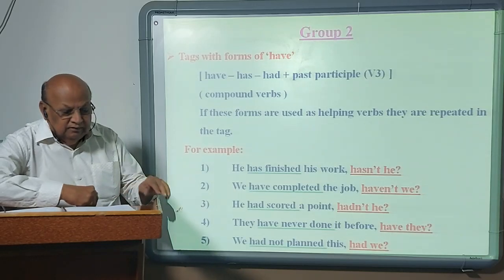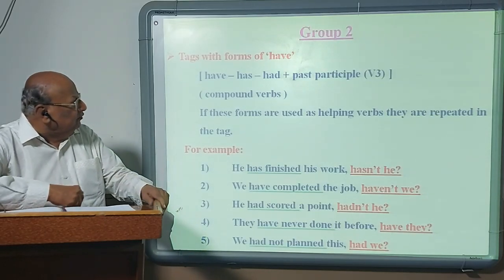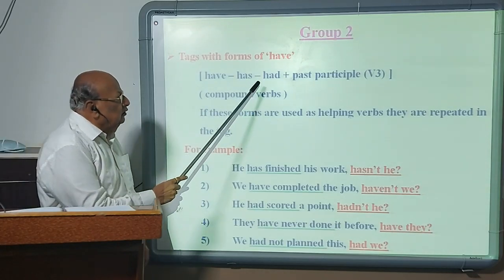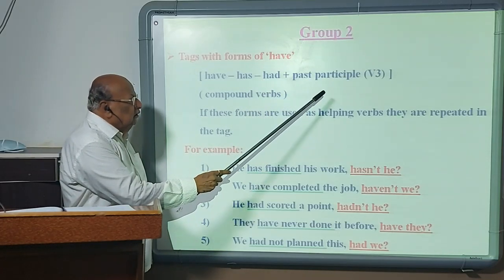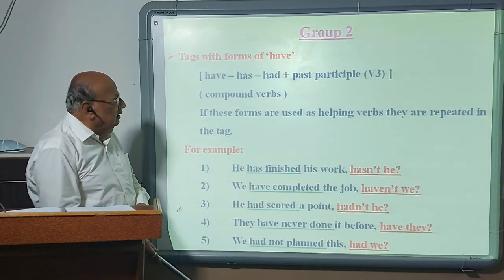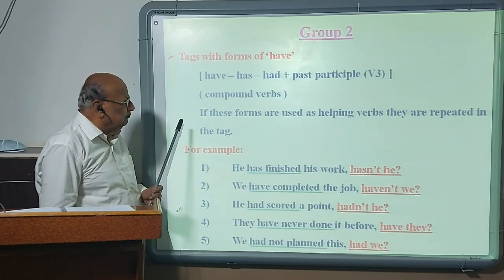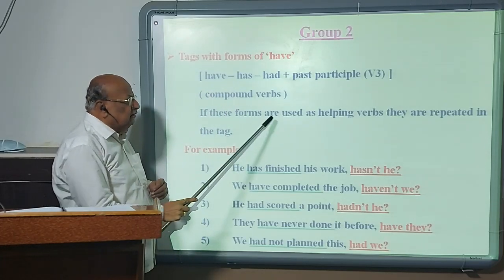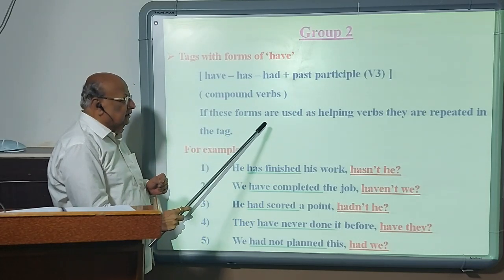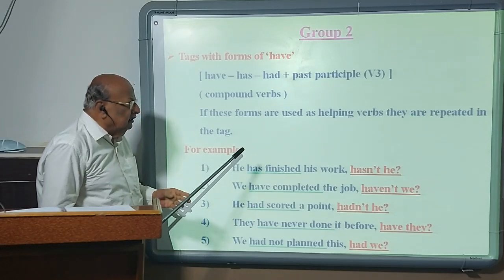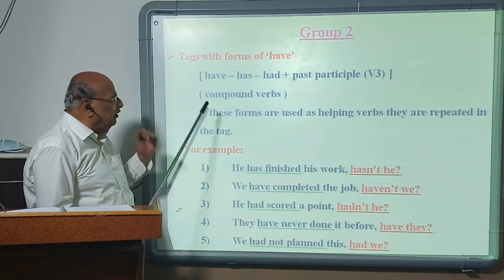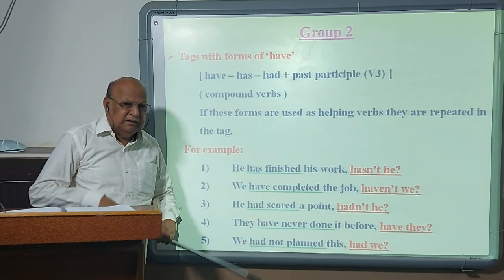Group 2: tags with forms of have. Have, has, had, plus past participle. We call it V3, the third form of the verb. They are called compound verbs. If these forms, have, has, had, are used as helping verbs, they are repeated in the tag either in the positive or negative form. It depends on the statement given to you.